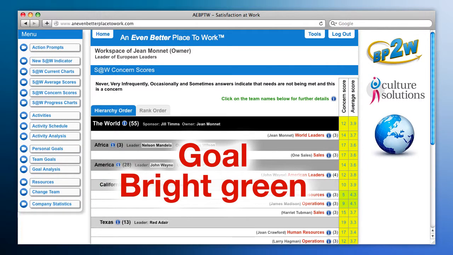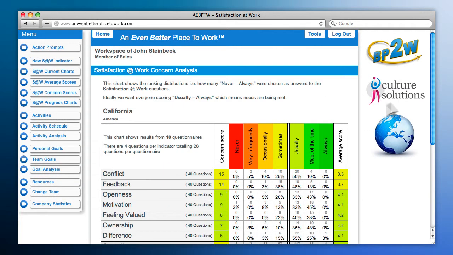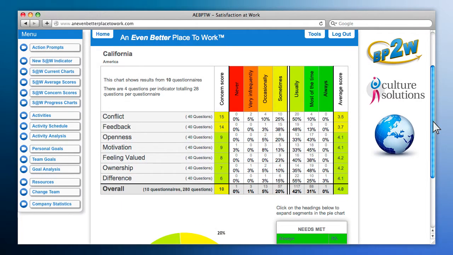The goal is to have both as bright a green as possible. Click on a team for an in-depth view of the team's satisfaction at work concern score. On the left-hand side of the table, the 7 satisfaction at work indicators are listed. Across the top of the table, we have concern score, followed by never, very infrequently, occasionally, sometimes, usually, most of the time, and always, which correspond to the scale against which you scored your satisfaction at work questions.